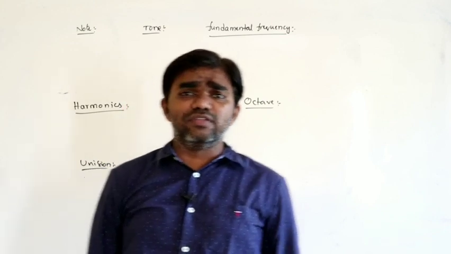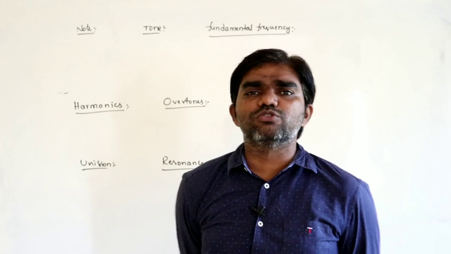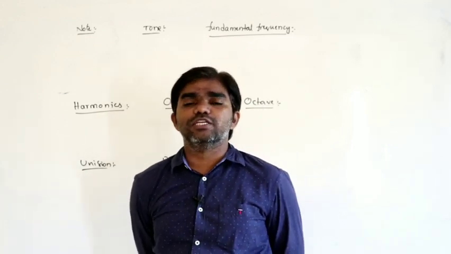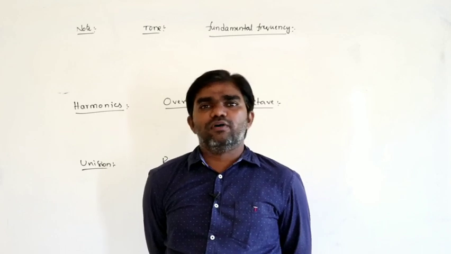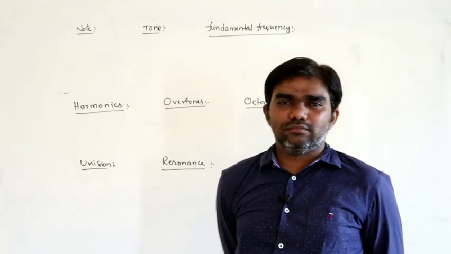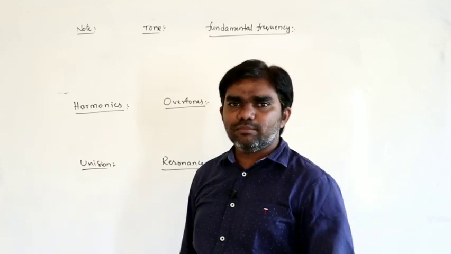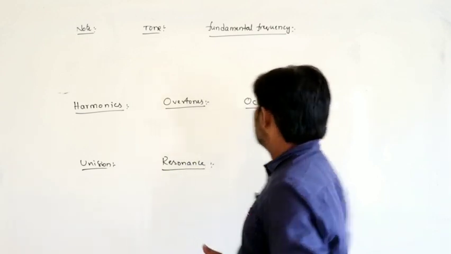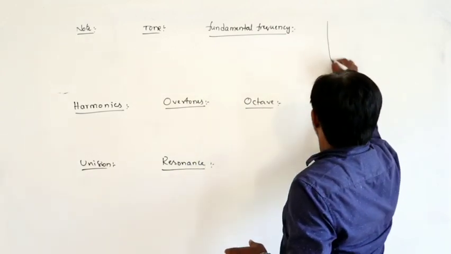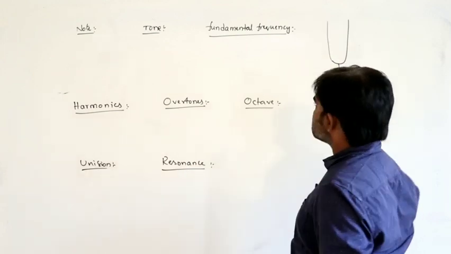Next, fundamental frequency. Fundamental frequency means the least possible frequency produced by the instrument. Less than that does not exist. For example, a tuning fork. You know about the tuning fork? The shape of the tuning fork is like this. It consists of 2 prongs.